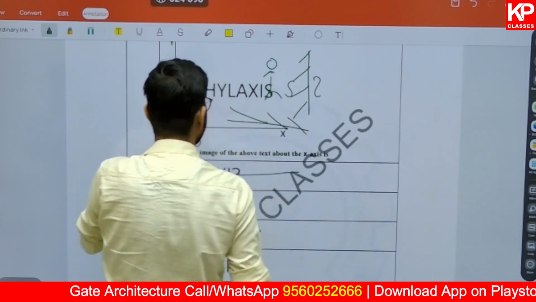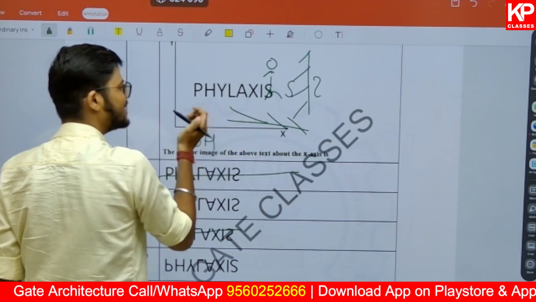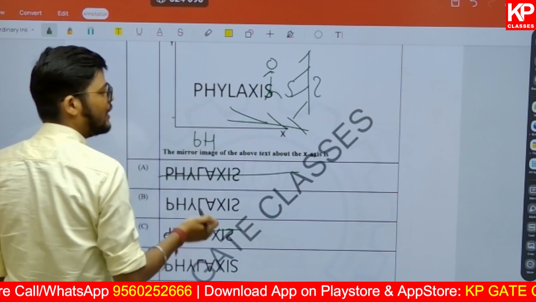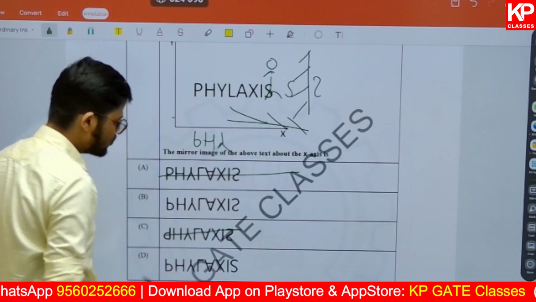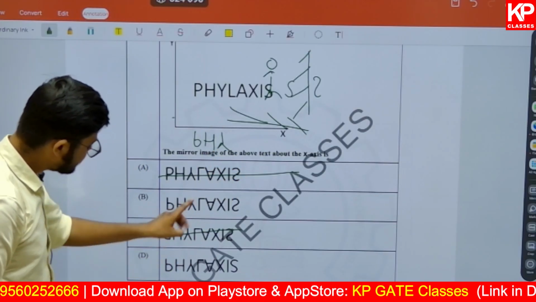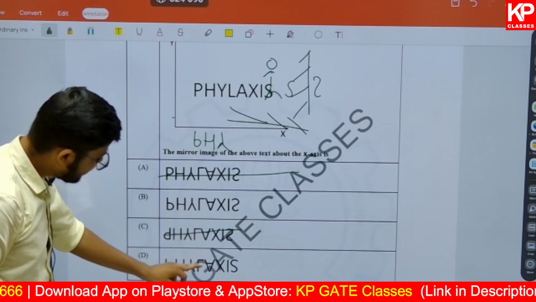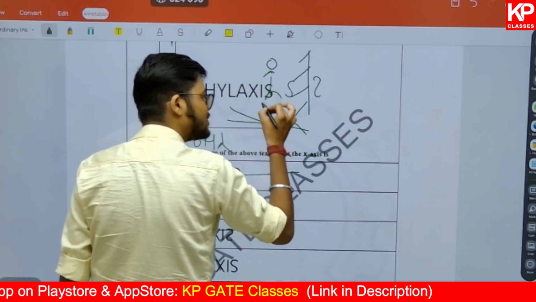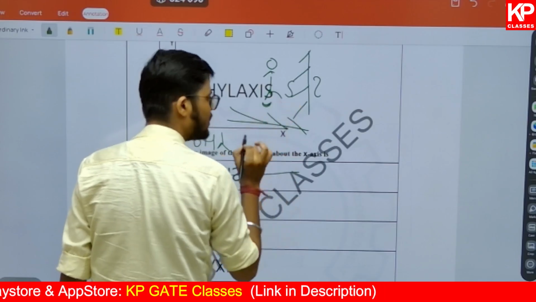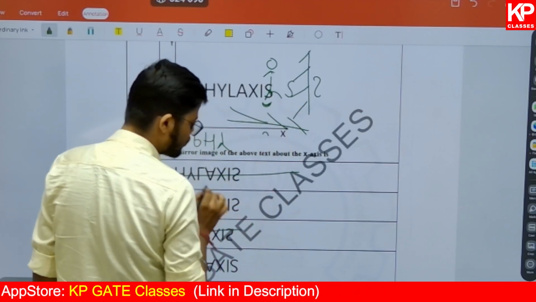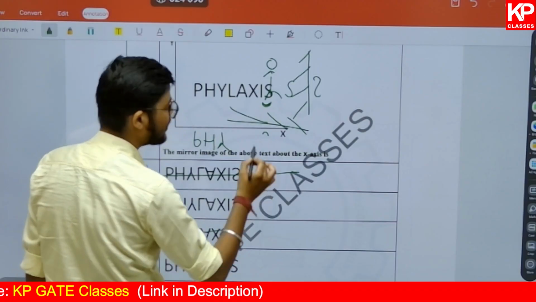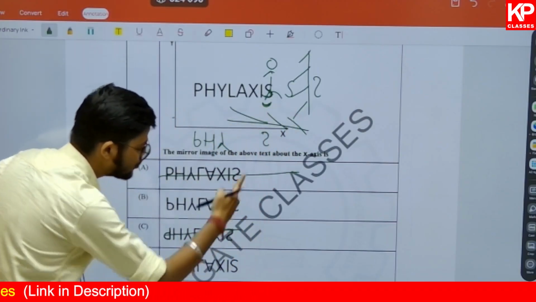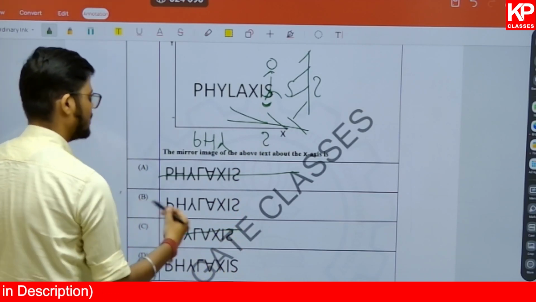Now if you vertically flip, H will be looking as it is, because they are similar towards the x-axis. So you will be getting the same. Y will be looking like this. So are we finding any pattern here? This cannot be the answer. Y is same, L is same, then A is also same, X is also same, I is also same. How will S be looking like? Now try to understand, this curved part is towards the mirror, so this curved part should be towards the mirror. How is it looking in this one and this one? This curved part is going like this, no? So it will be looking like this. It is similar to this one, not to this one. So option B will be the correct one.